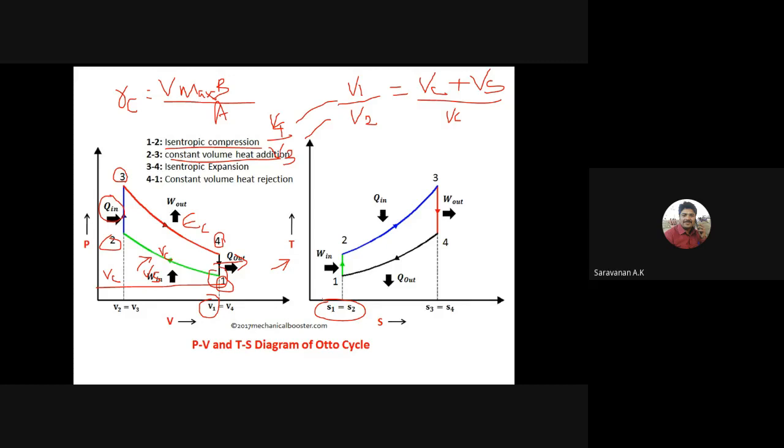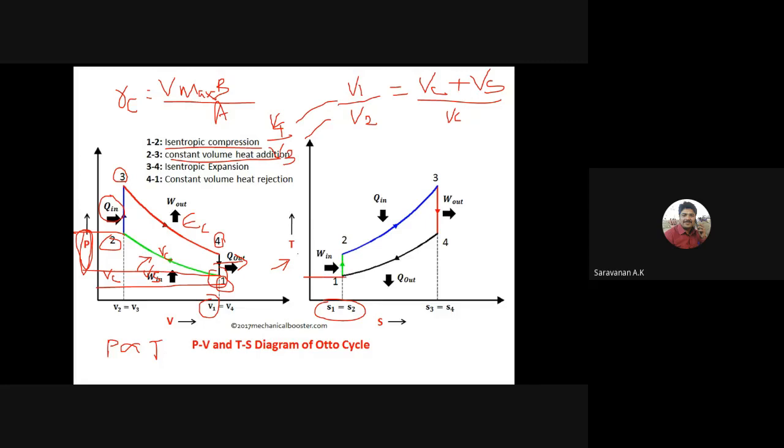But due to the compression of the air, the pressure is directly proportional to the temperature. So the temperature will slightly increase. Why? Because of the pressure difference between P1 and P2. Here the pressure will increase, so according to the thermodynamic law, the pressure increasing means the temperature also increases, right? So the temperature slightly increases.